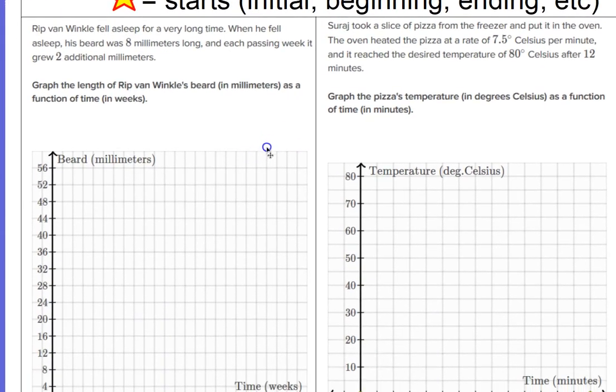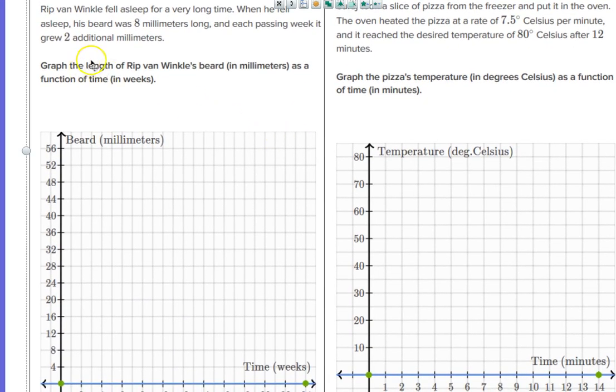All right, so our first word problem is about Rip Van Winkle. In case you don't know, it's an old story about Rip Van Winkle, a man who fell asleep underneath a tree for a long time, and his beard got very, very long. So this is Rip Van Winkle's beard because he fell asleep under a tree because he was lazy. When he fell asleep, his beard was 8 millimeters long, and each passing week it grew 2 additional millimeters.